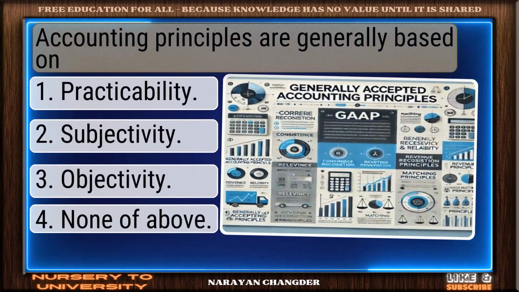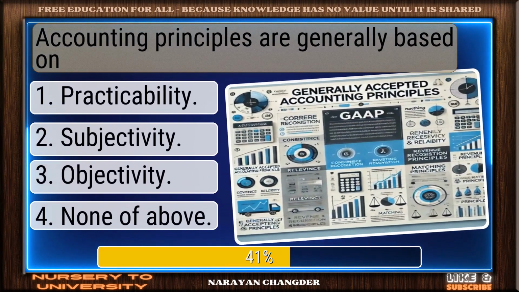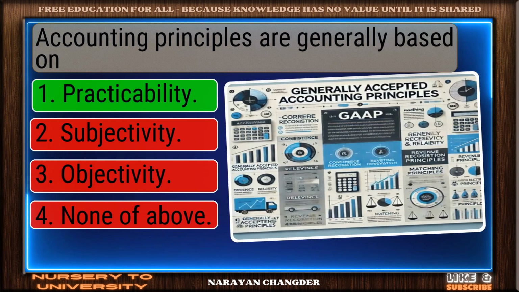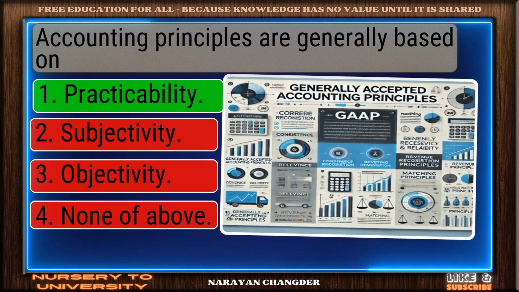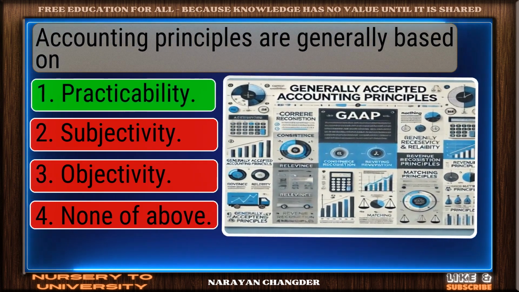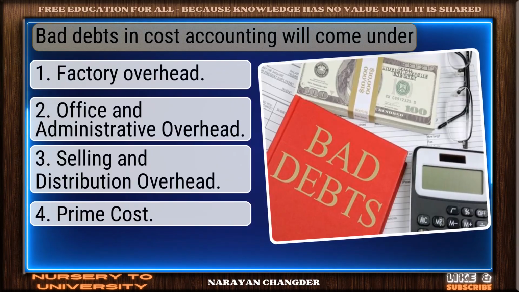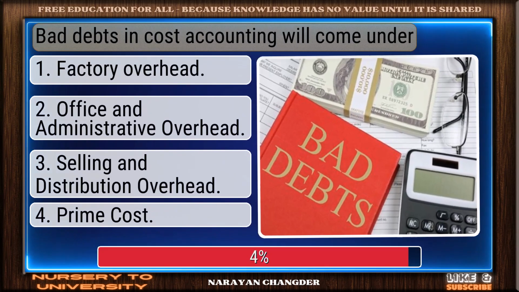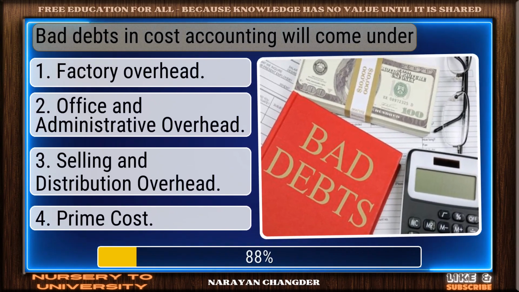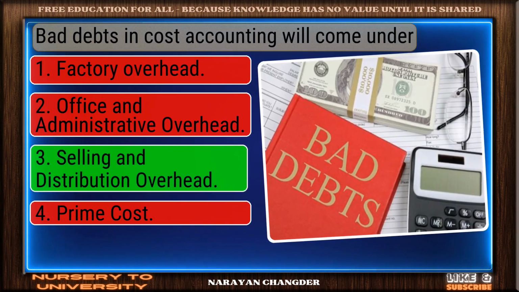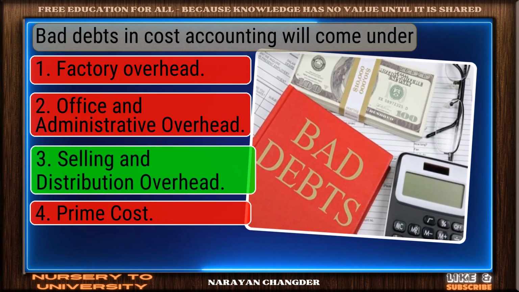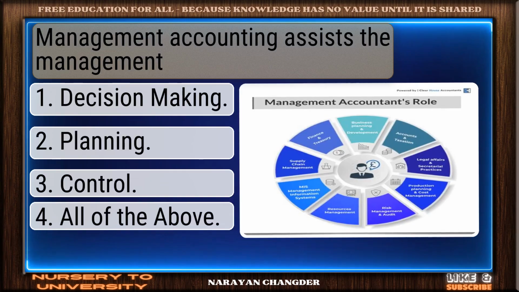Accounting principles are generally based on... Your choice, practicability, is sound and 100% true. Bad debts in cost accounting will come under... Selling and distribution overhead is the right choice.